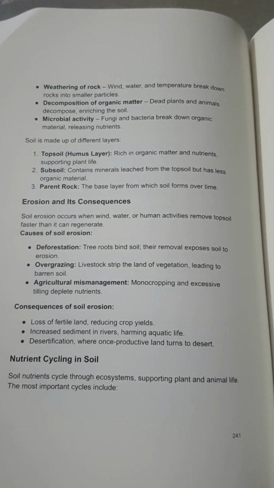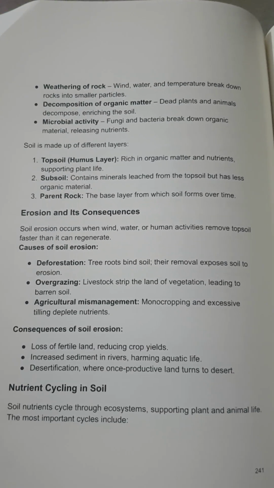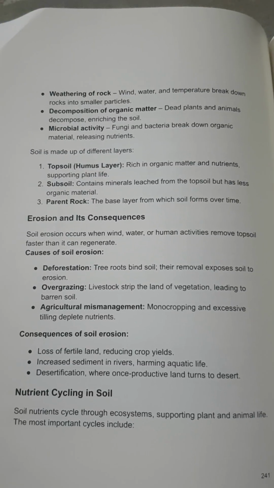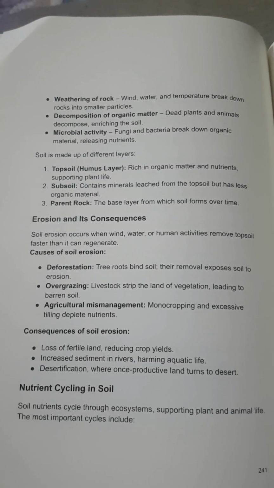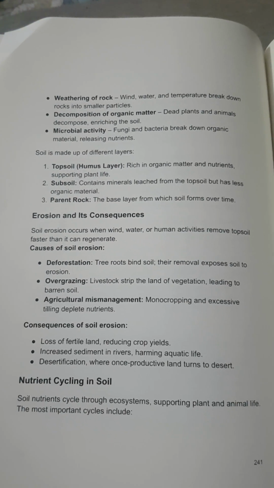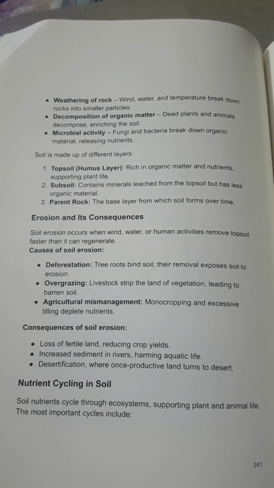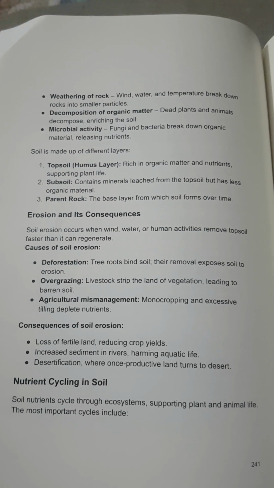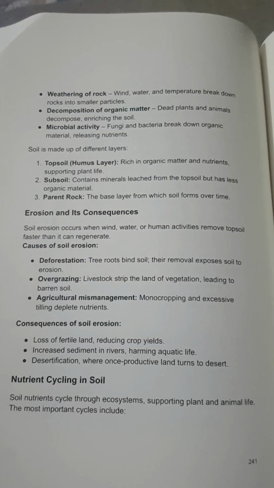Consequences of soil erosion. Loss of fertile land, reducing crop yields. Increased sediment in rivers, harming aquatic life. Desertification, where once productive land turns to desert.